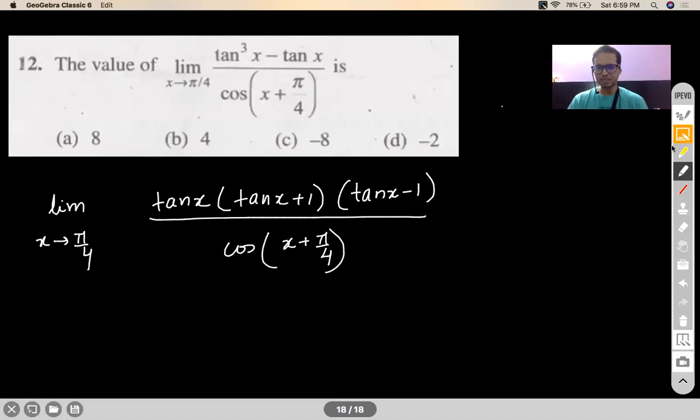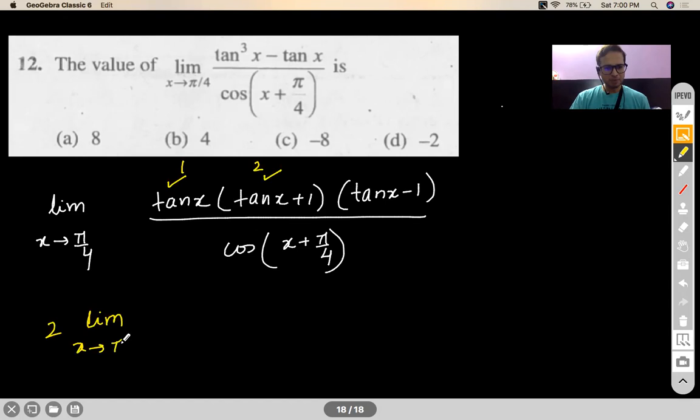Okay. Now, let me tell you, this term and this term are harmless terms. Tan x and tan x plus 1 are harmless terms. Why I am calling them harmless is because they don't tend to 0 as x tends to pi by 4. Okay, Advik, very good. Correct. So those terms can be taken out. So this is 1 and this is 2. So 1 into 2, 2 will come out.